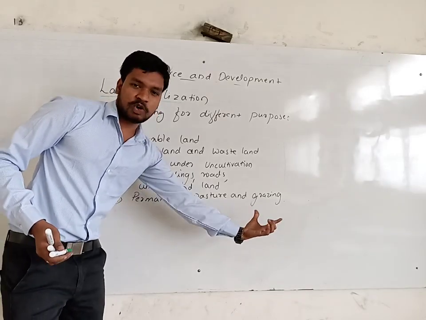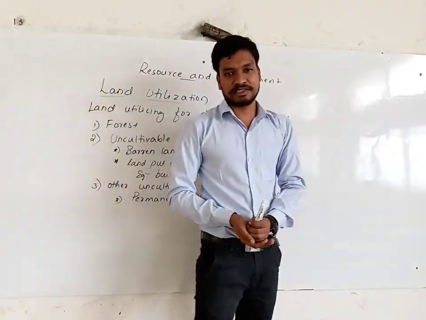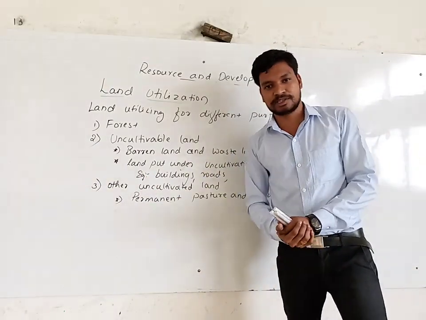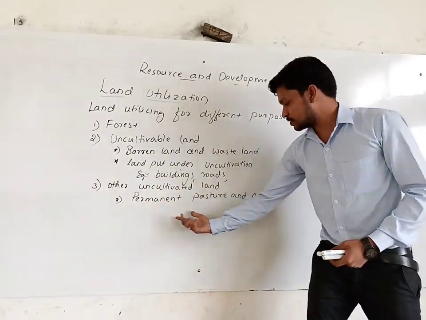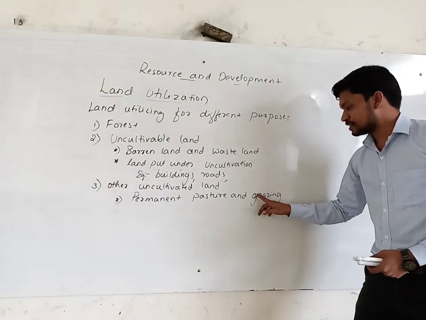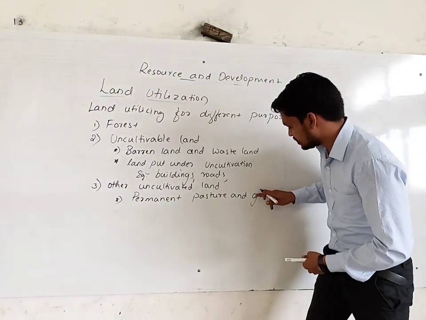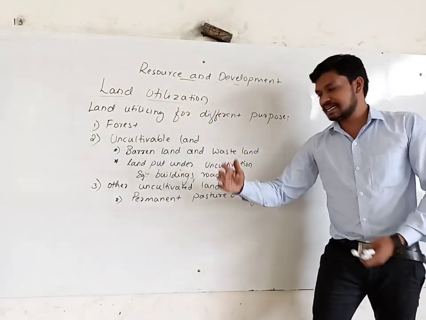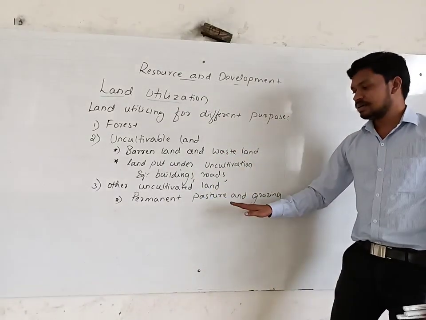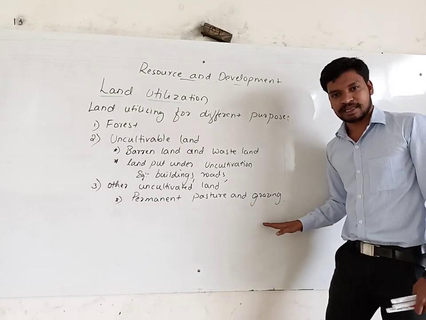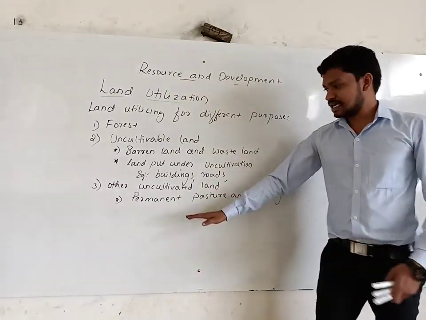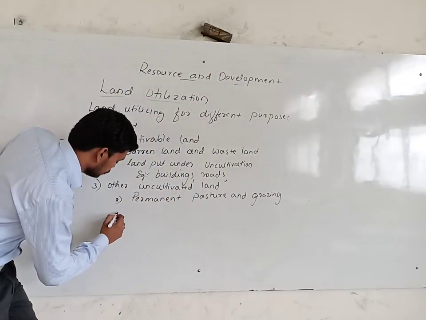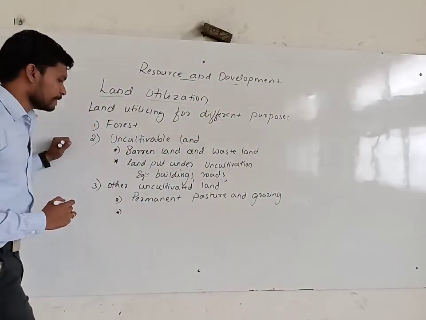We know growing crops and grasses as a fodder crop for animals, to feed animals, is called pasture and grazing. So there are many other lands, most acres used after the agricultural land, used for growing pastures, grazings, like fodder crops. That's another activity we are using the land for.